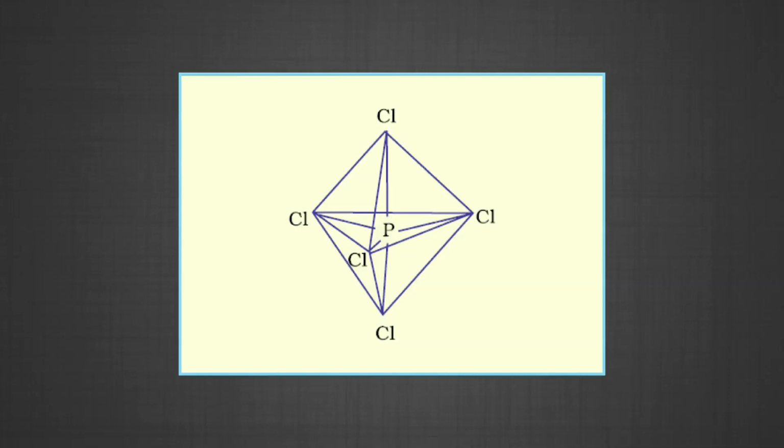The remaining 2 P-Cl bonds, one lying above and the other lying below the equatorial plane, make an angle of 90 degrees with the plane. These bonds are called axial bonds. As the axial bond pairs suffer more repulsive interaction from the equatorial bond pairs, axial bonds have been found to be slightly longer and hence slightly weaker than the equatorial bonds, which makes the PCl5 molecule more